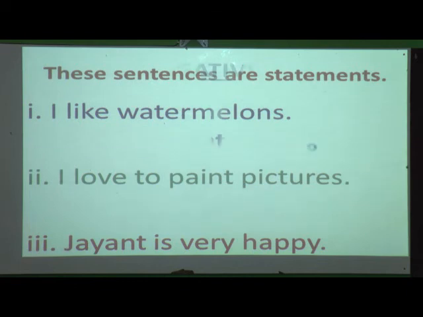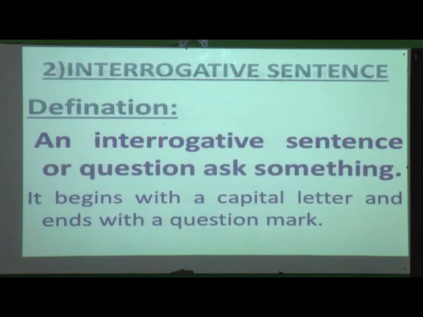The second kind is interrogative. Now, what is an interrogative sentence? Whenever we ask any question to someone, or we ask questions and we expect some answer, that is an interrogative sentence. So you have to define an interrogative sentence. An interrogative sentence or question asks something. Again I will repeat, an interrogative sentence or question asks something.